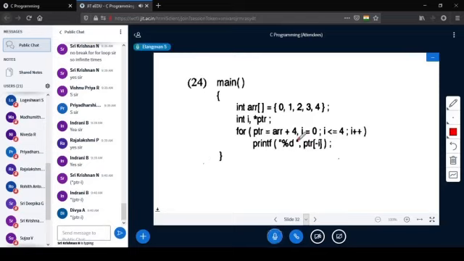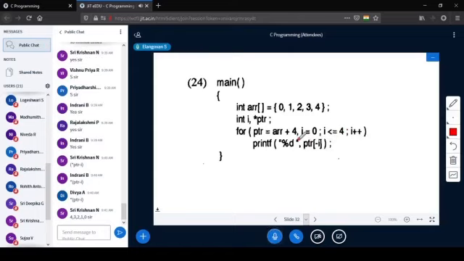So what is the output? 43210. Okay. If anyone can't understand, please let me know. I am ready to explain it any number of times. This is a very crucial chapter.